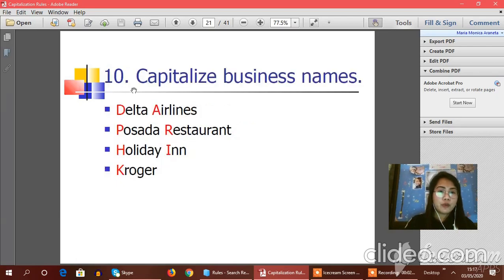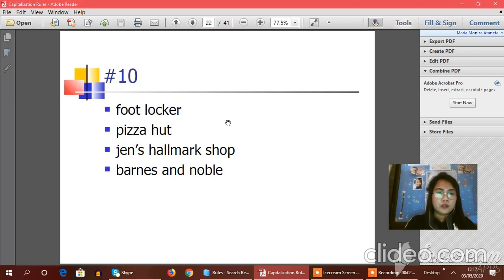Next, we have rule number 10. Capitalize business names. Delta Airlines, Posada Restaurant, Holiday Inn, and Kroger. Okay, so this is the activity that you need to do in 10.